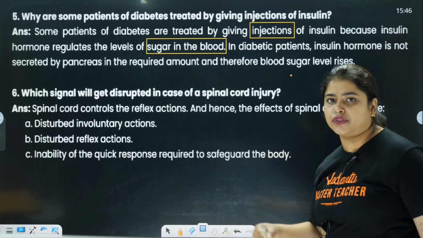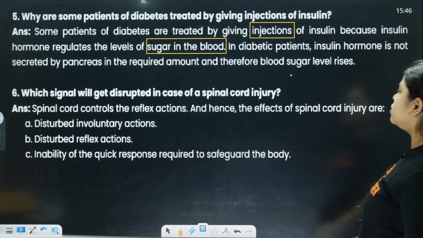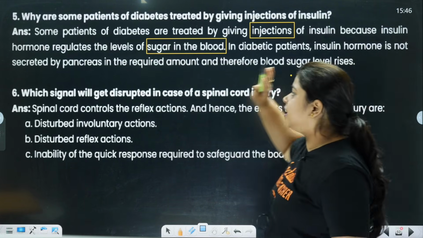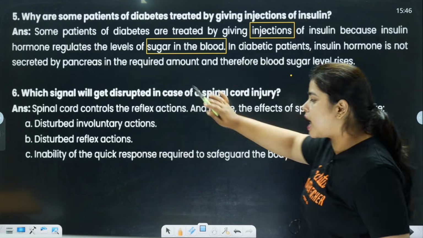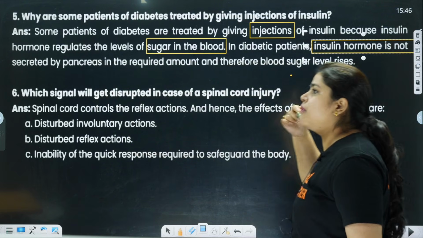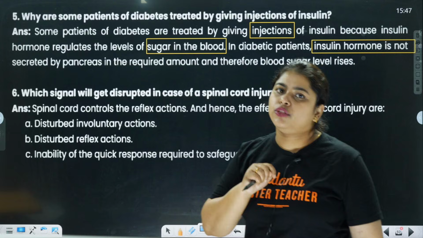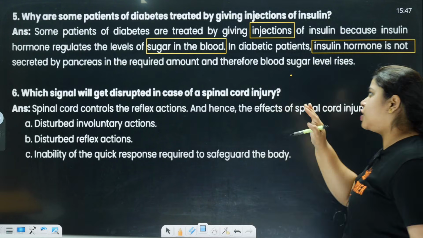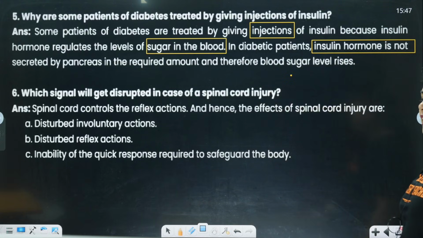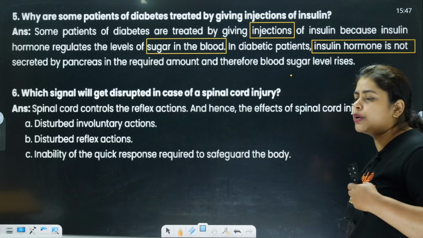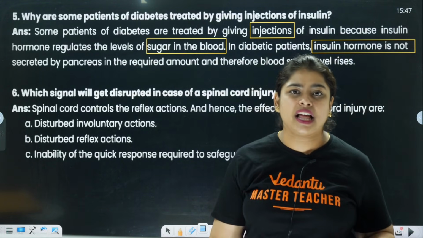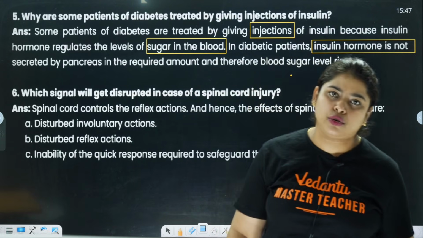In diabetic patients the pancreas is not producing insulin, so we have to take insulin. If the required amount is not there, blood sugar level will rise. We need to take insulin, then only our body will be controlled, or else we may get kidney failure, or suddenly a heart attack can come.